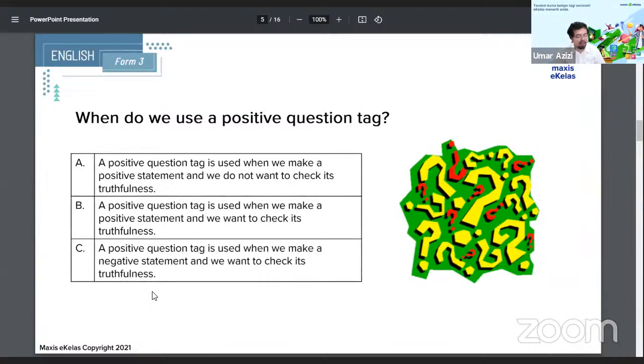Okay, cool. So it's A, B, or C for this one. When do we use a positive tag? Is it A, B, or C? If one says B, a positive question tag is used when we make a positive statement and we want to check its truthfulness. Any other answers?